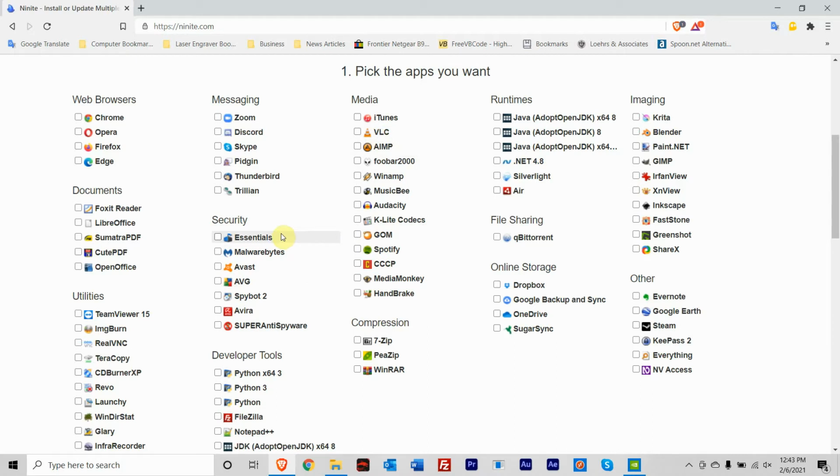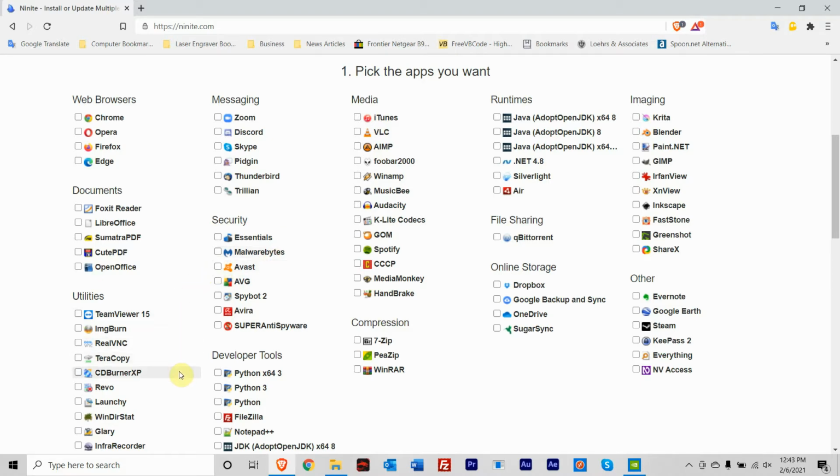You also have security features over here. Let's say for some reason you don't want to use Windows security, you can use one of these other ones. I do recommend Malwarebytes, having it on your computer, and I do recommend that you actually pay for it. It's worth every single penny.